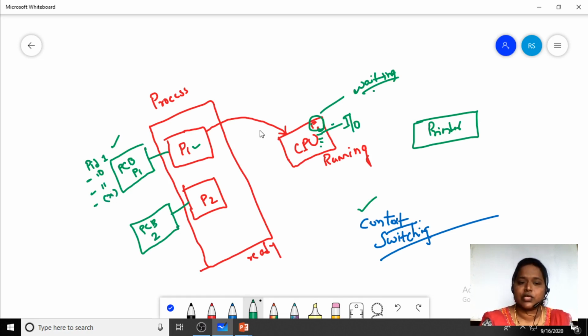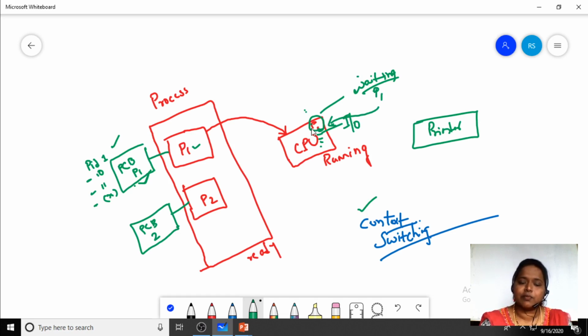So before switching the process P1 from the CPU to the waiting state, we have to store the information related to process P1 onto the PCB. That is the main important task. Unless we save the information onto the PCB, if process P1 moves on to the waiting state, then when the printer task has been done, process P1 has to be admitted into the CPU again.